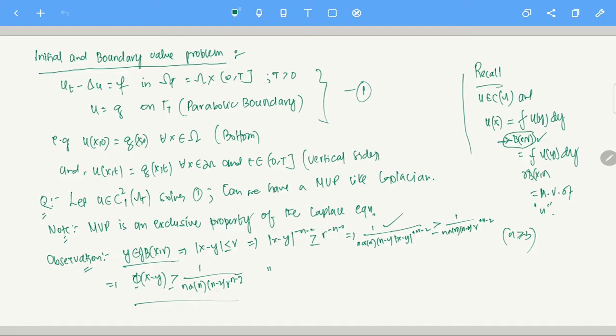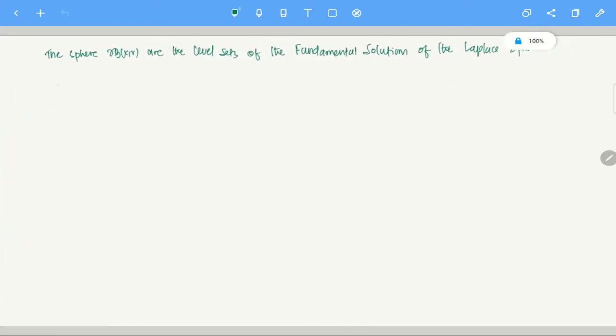It means that if you take y to be on the boundary of a ball, the sphere, you can think of the sphere as a level set, right? That is what it means. I did it the other way around. If you have a fundamental solution, phi of x minus y, so what am I saying?